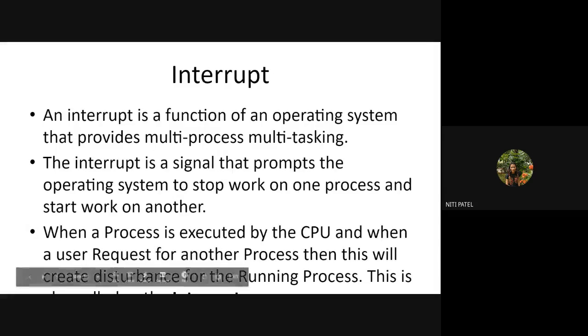So today we'll be seeing what is interrupt. It is a function of an operating system that provides multi-process or multitasking. Now, what is multi-process and multitasking? Multi-process means more than one program is executed, and multitasking is more than one task can be performed. Now, what is the difference between the two? In multi-process, I can start the execution of program 1, which is say the addition of two numbers, as well as I can start the second program, that is multiplication of two numbers. That means two separate programs are executed simultaneously if it is multi-process.